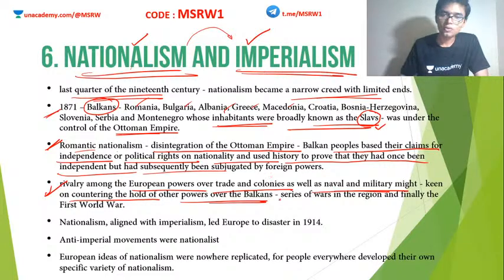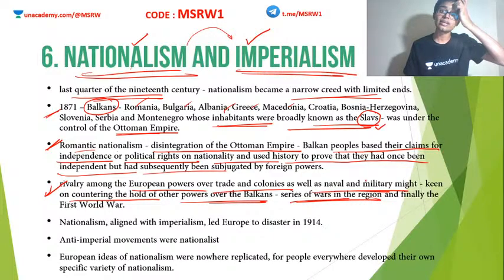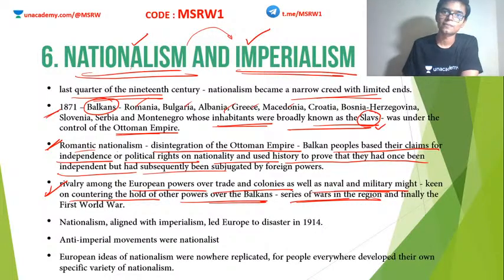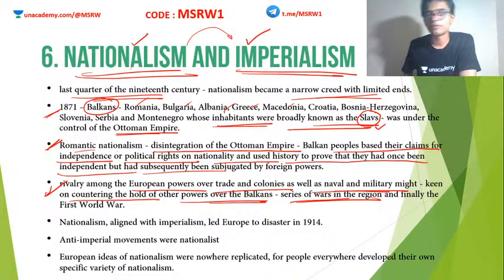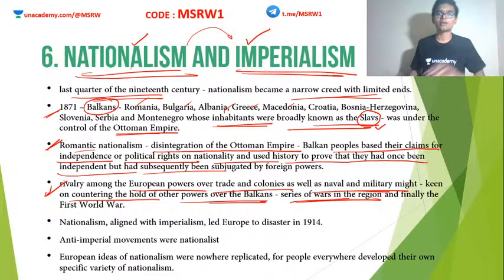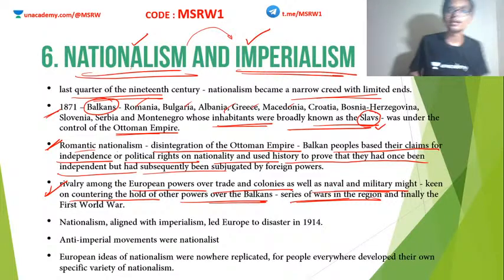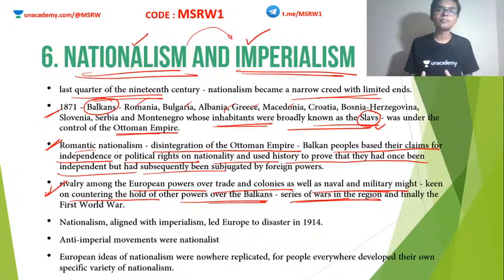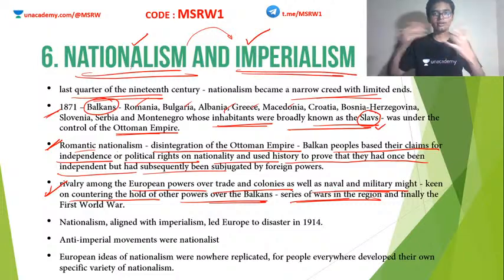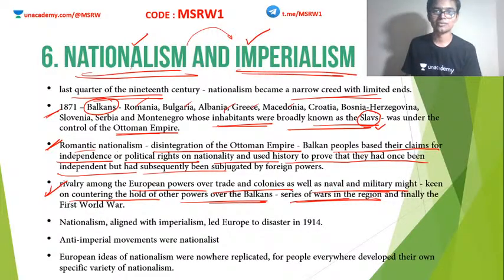Anyway, a series of wars happened in this region, and these wars eventually ended in the First World War. Okay, so the Balkan crisis was one of the causes of the First World War. The collapse of the Ottoman Empire, the Balkan states becoming free, and the other European nations looking for potential colonies in the Balkan states led to a war in Europe, which eventually came to be known as World War I.